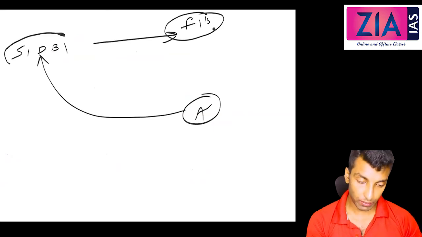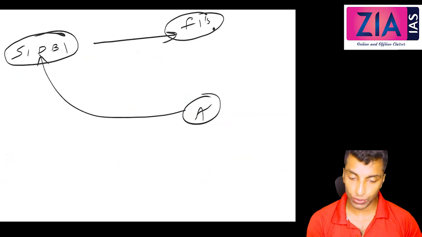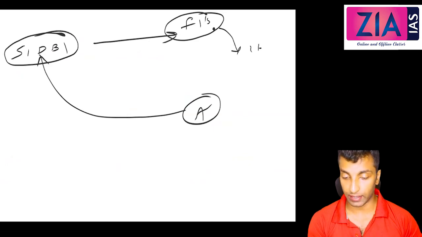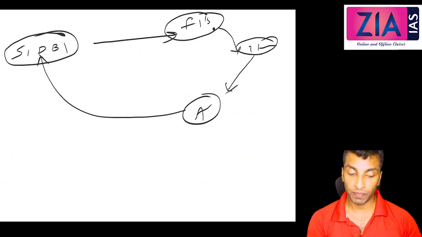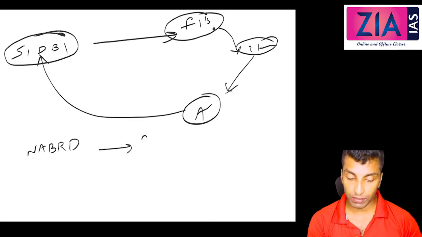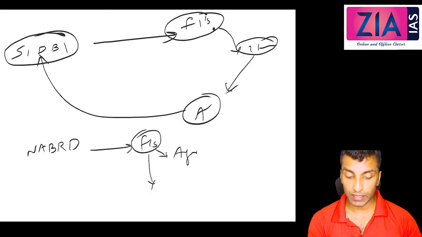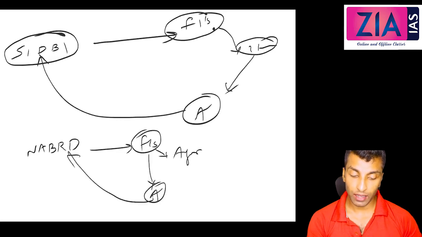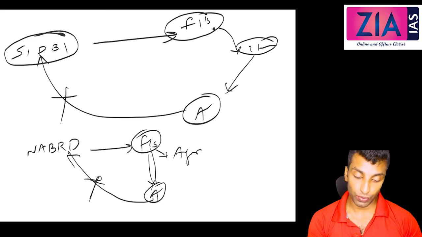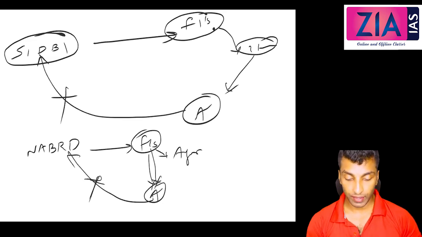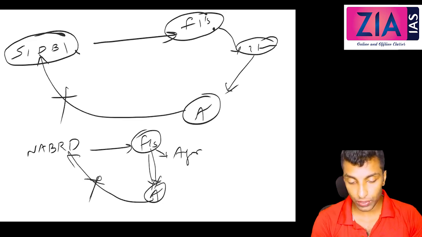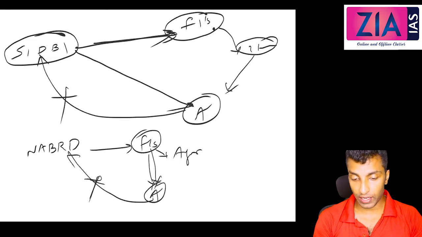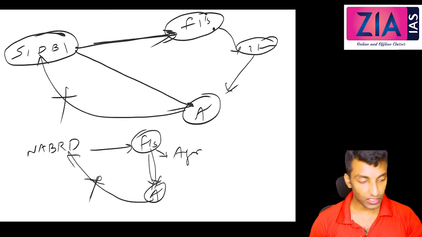Since SIDBI takes care of industry, it will ask them to lend to industry related sectors, so this person may get the benefit. Similarly, NABARD will give money to financial institutions, telling them to lend to agriculture related sectors, so some farmers will get the benefit, rather than going to NABARD directly, which is not possible. That is what I mean by refinance: instead of giving directly to this person, giving through financial institutions.